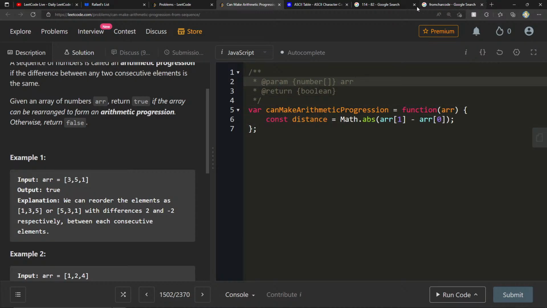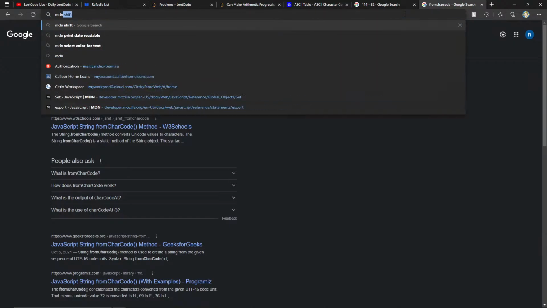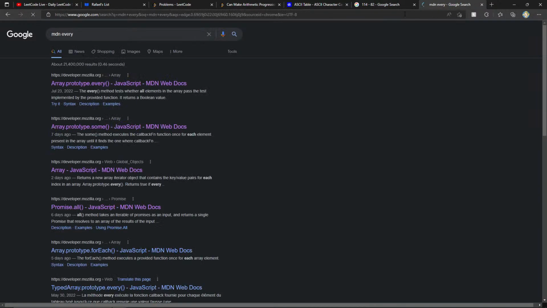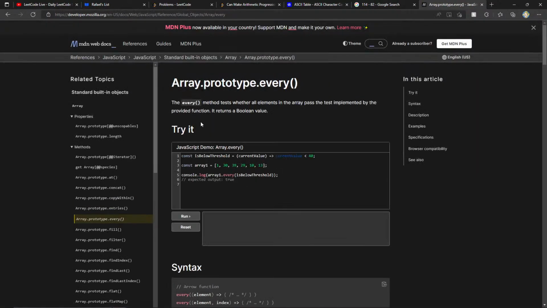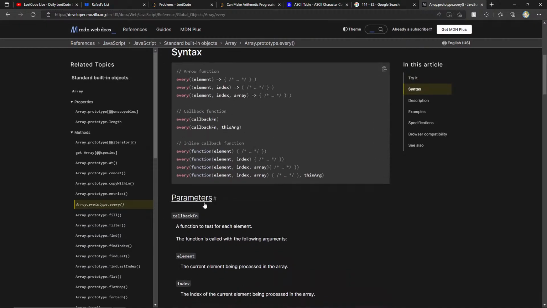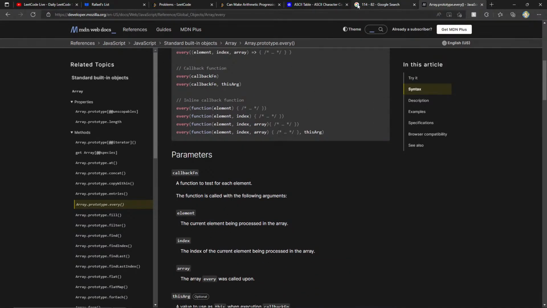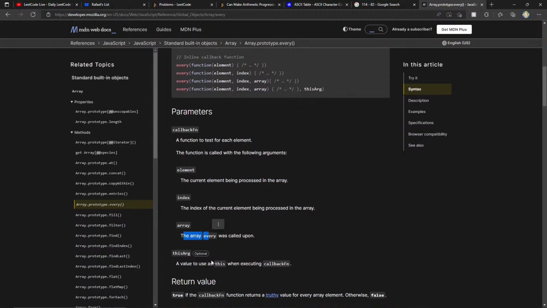I'm going to use a JavaScript function here called every. And here we get the element, the index, and the array. Is there a way that I can start at a different index?